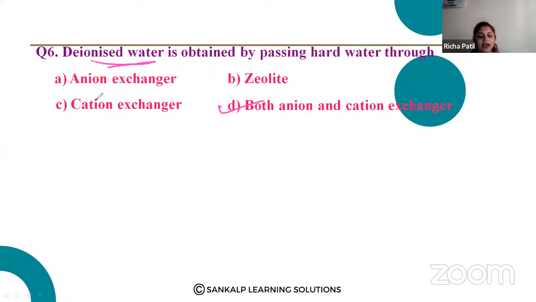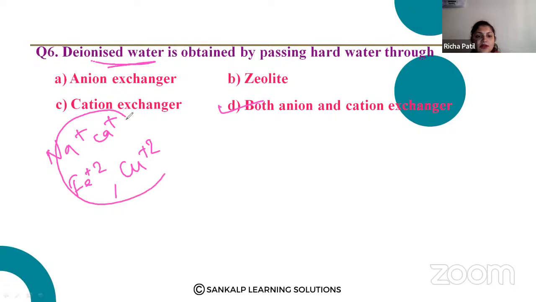In tap water, they have ions like Na+, Ca2+. Then in your pipes, it has Fe2+ and Cu2+, and some other ions are also present. So you want to remove the ions. Both types of ions can be present, anion and cation. So to obtain the deionized water, you have to pass the hard water through anion and cation exchanger.